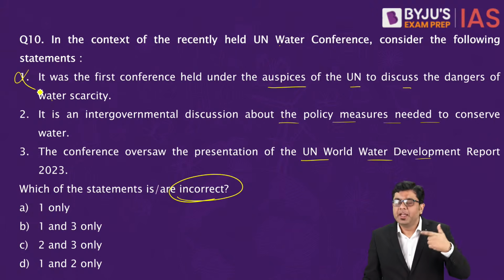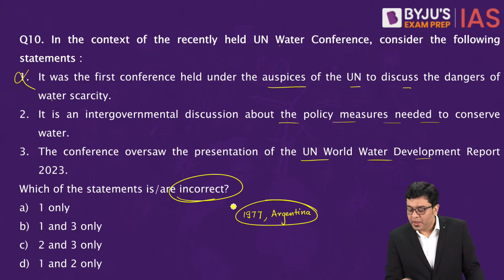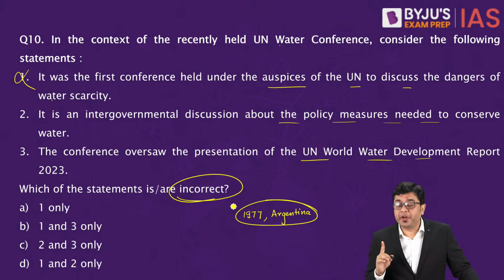It is not as if this conference is held annually. 46 years ago, that is in 1977, the first conference was held in Argentina. So it is the second conference.